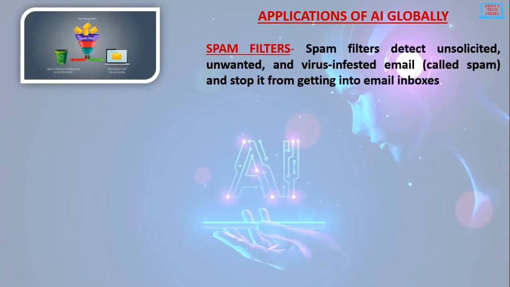Spam filters. A spam filter is a program that is used to detect unsolicited and unwanted email and prevent those messages from getting to a user's inbox. A spam filter looks for certain criteria on which it bases judgments.